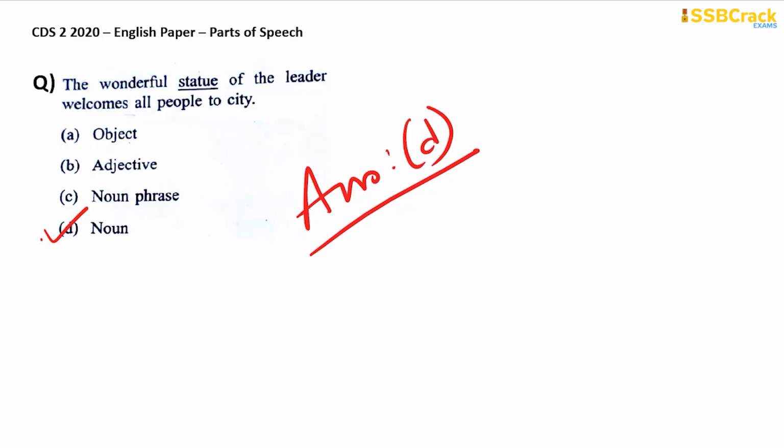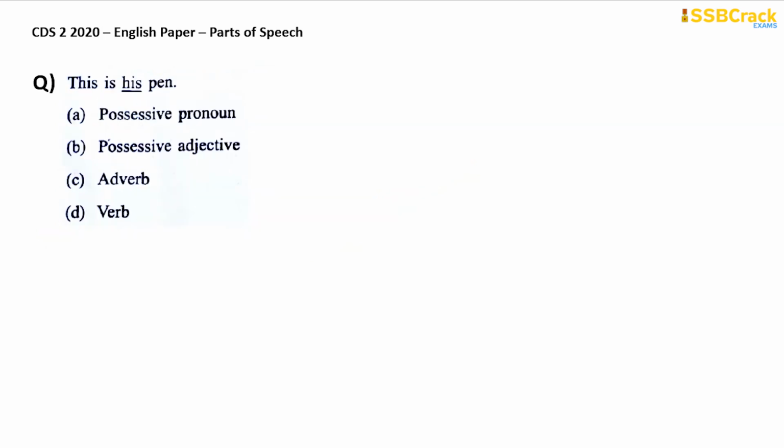Okay. The next one is, this is his pen. Now I am sure that many of you have been quite confused with this question because you don't know what his is. I mean, you know that it is a pronoun, and many of you have already marked your answer as option A because it is written possessive pronoun. Well, let me be very clear to you. Those of you who have already gone through my lecture on the pronouns, where I have given you a table of personal pronouns, possessive adjectives, and so on, you must have gone through the table, and those of you who have already gone through the table have, I hope, marked the answer correctly.